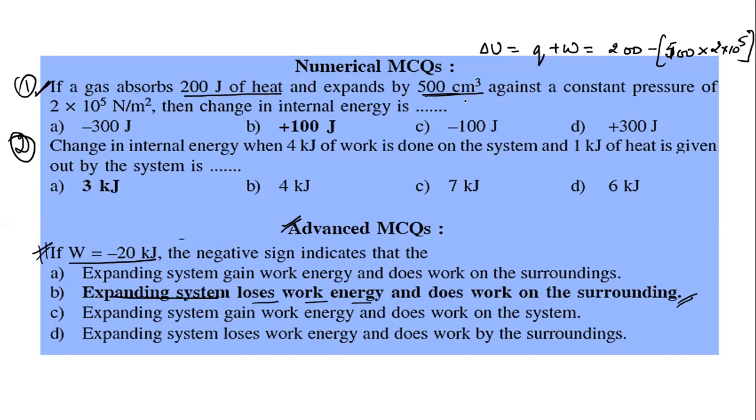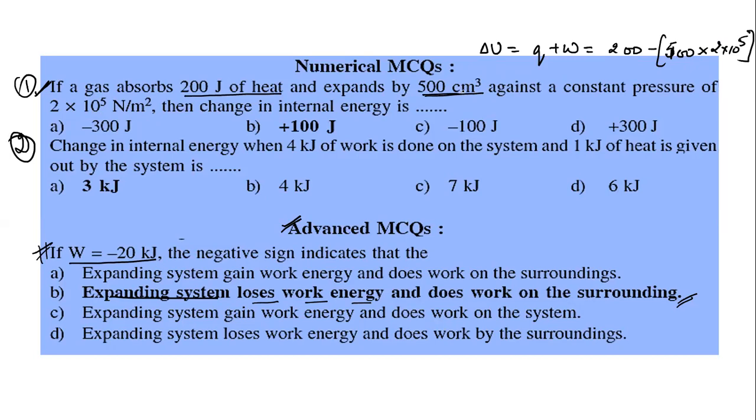You have to convert it into meter cube. So delta V equals 500 into 10 power minus 6.